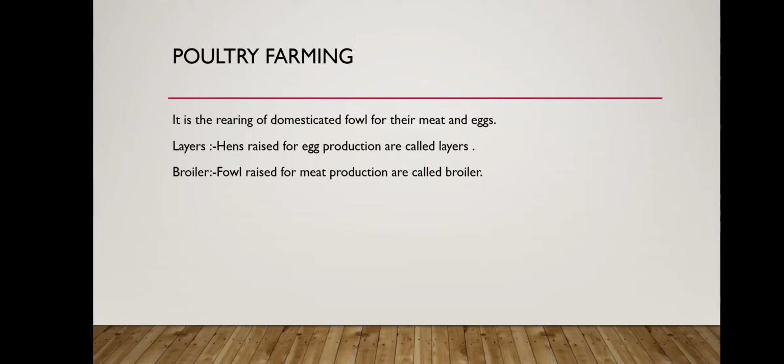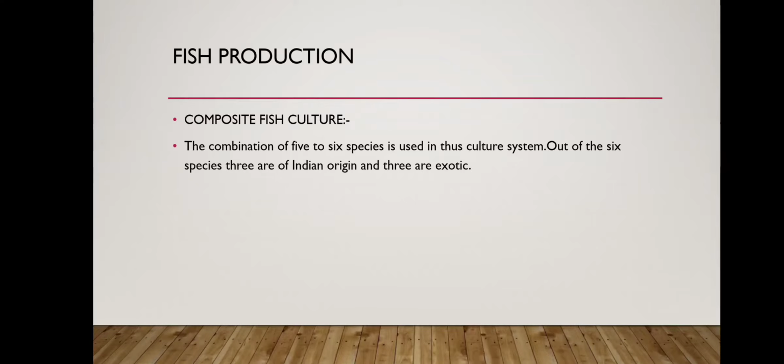In poultry farming also, the housing, shelter and food of the poultry are taken care of. The poultry birds are given proper food so that they get the proper amount of protein, so that they can give a large amount of eggs as well as protein in the form of meat. But in the shelter, overcrowding should not be there, because overcrowding retards their growth, and proper hygienic conditions are maintained.